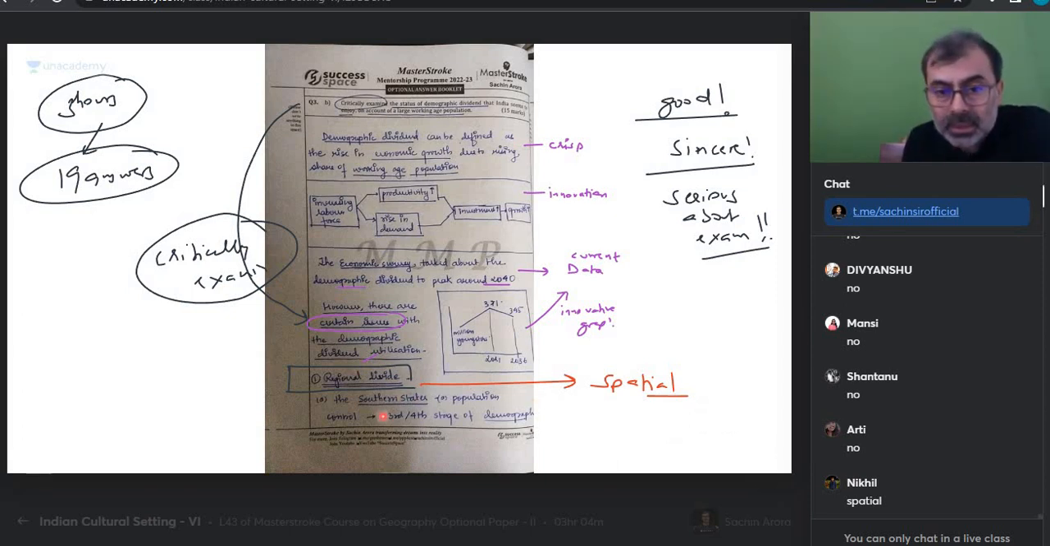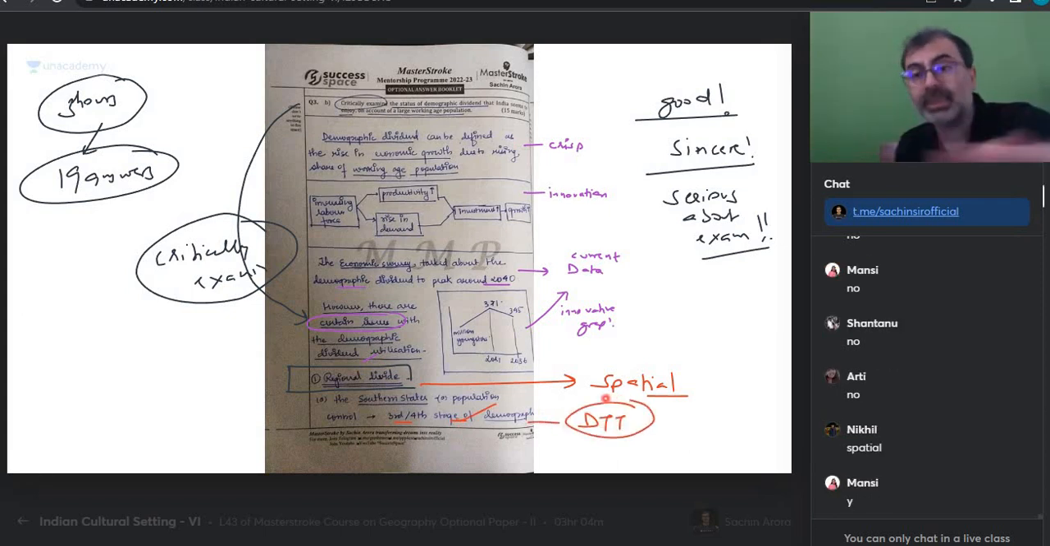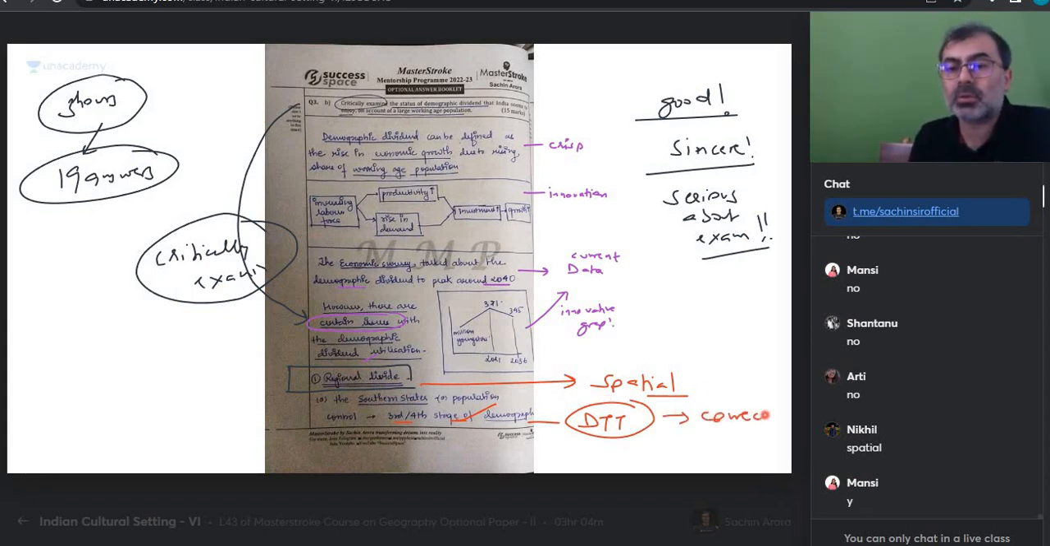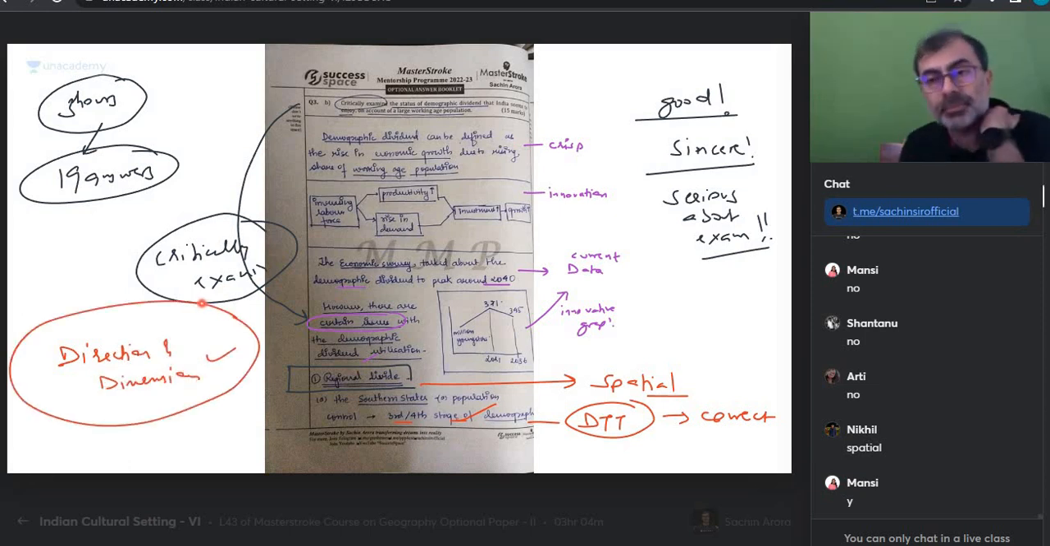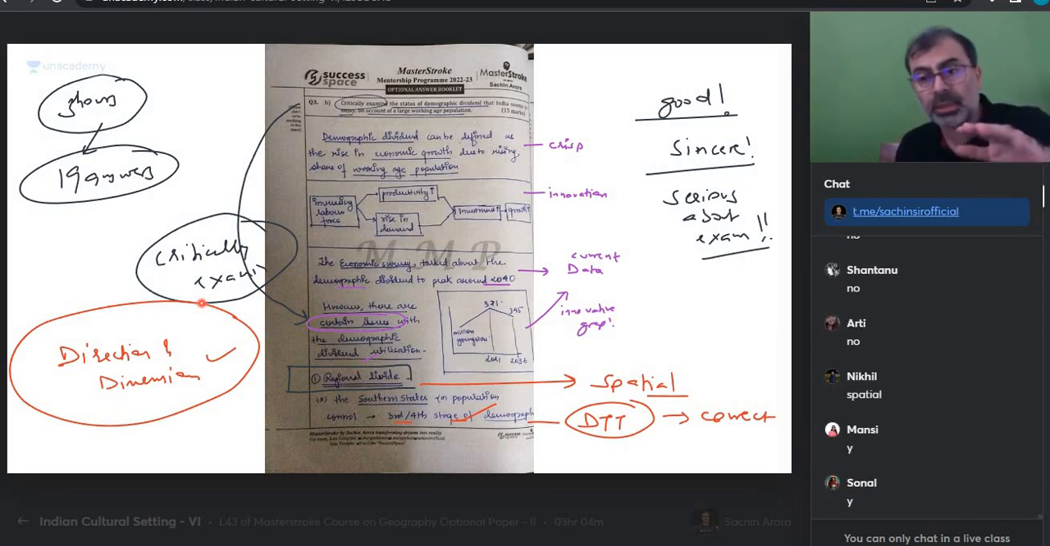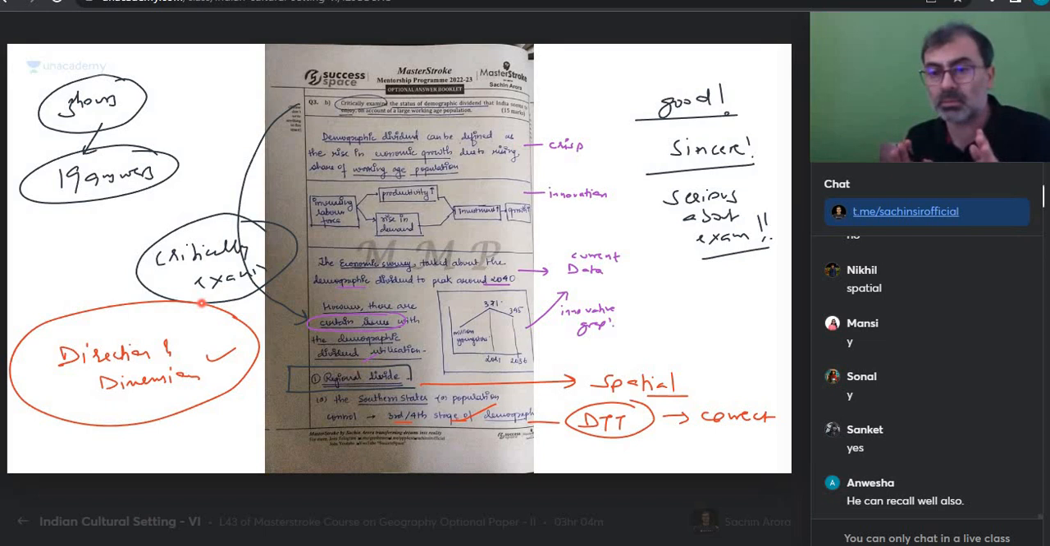He says southern states, the population control, third and fourth stage of demographic transition. So has he linked with DTT? There were some people who wrote on this, उन्होंने DTT नहीं किया. So can I say the answer is correct also? The direction and dimensions from page 1 are correct. Everyone okay? I'm sorry, this is a slow process. This is a slow process. I wanted to show you some beginner answers. I have absolutely no intention to say that you don't write well.